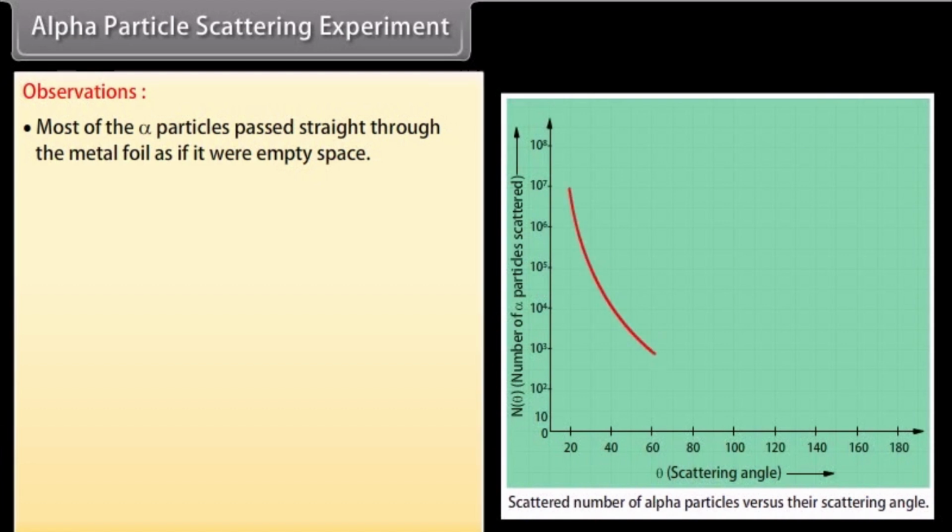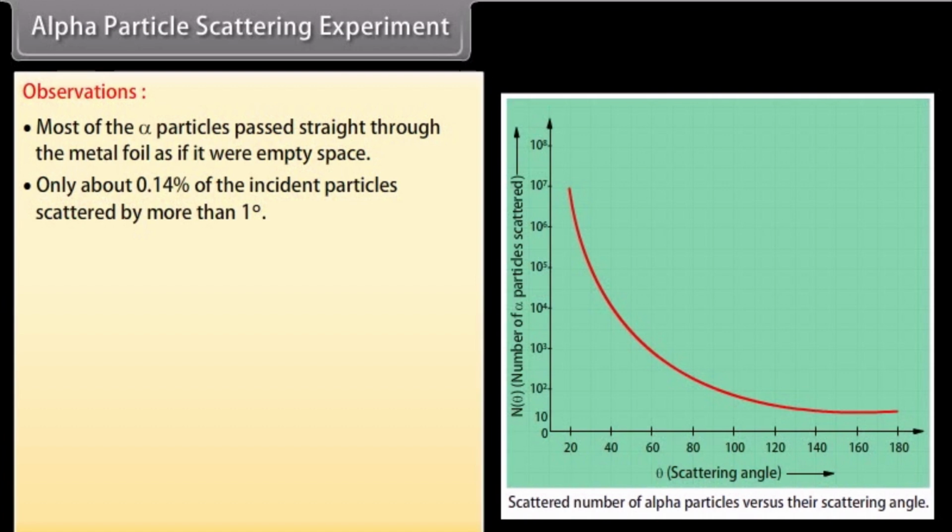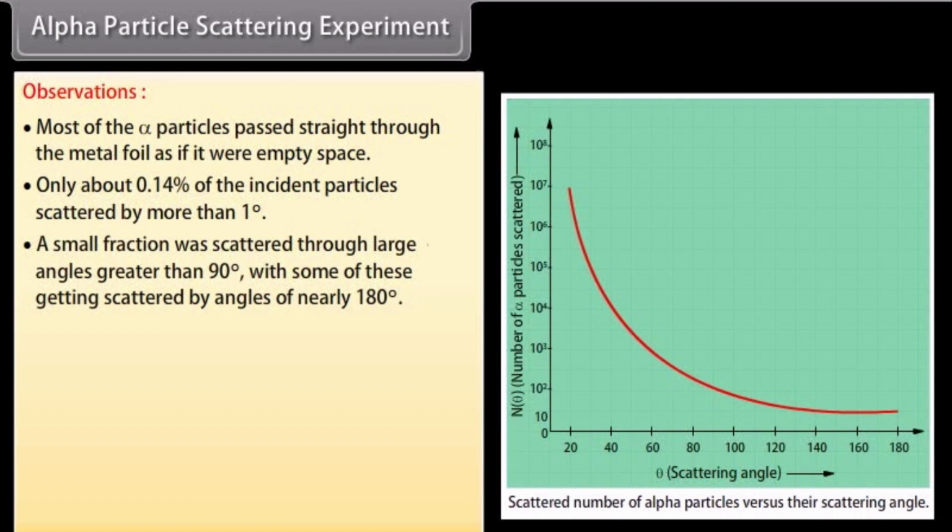Observations. Most of the alpha particles passed straight through the metal foil as if it were empty space. Only about 0.14% of the incident particles scattered by more than 1 degree. Small fractions were scattered through large angles greater than 90 degrees, with some of these getting scattered by angles of nearly 180 degrees.